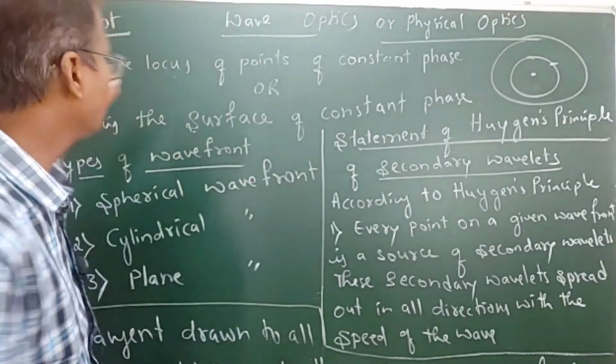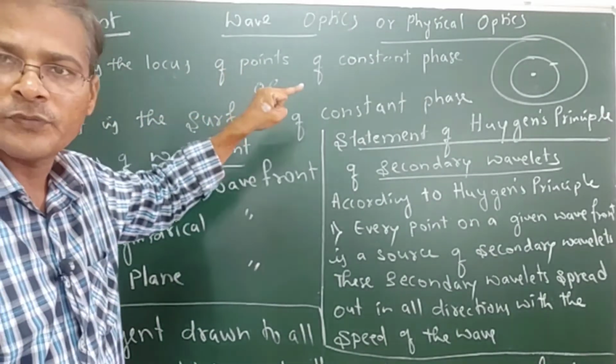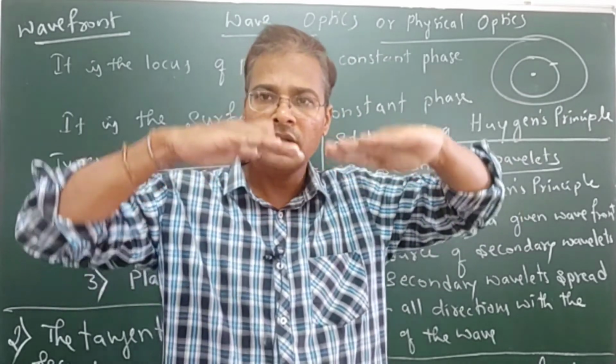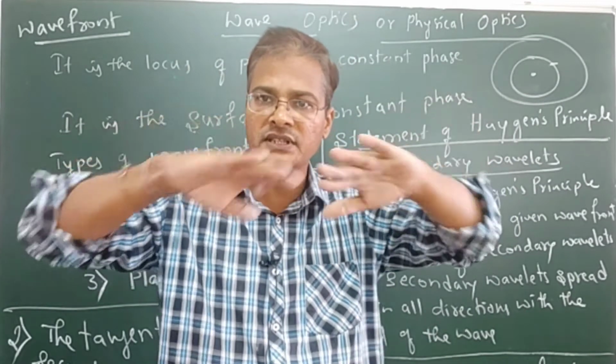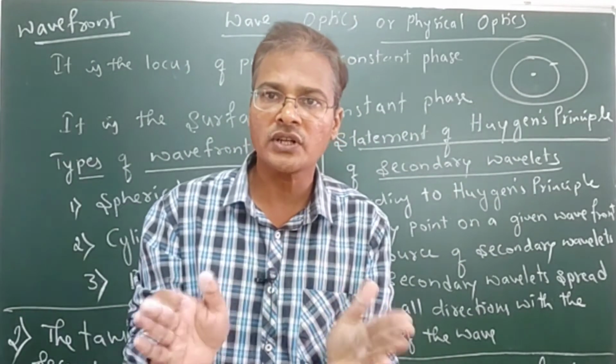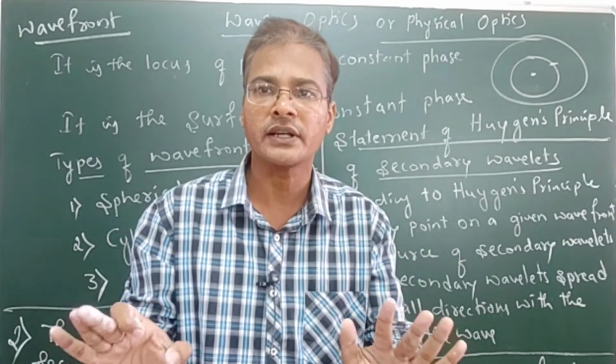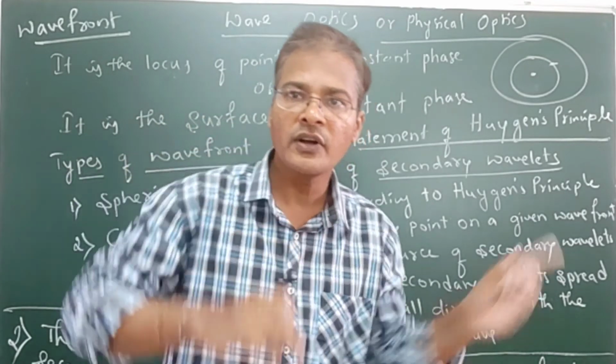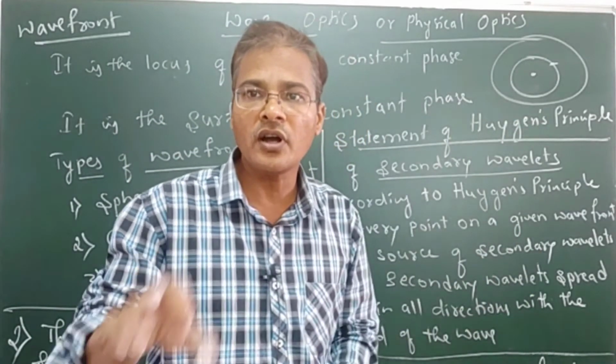Wavefront means the locus of points. Locus means all the points are in constant phase. If a locus is formed but it is not of constant phase, it is not called a wavefront. A wavefront is the locus of all the points of constant phase.